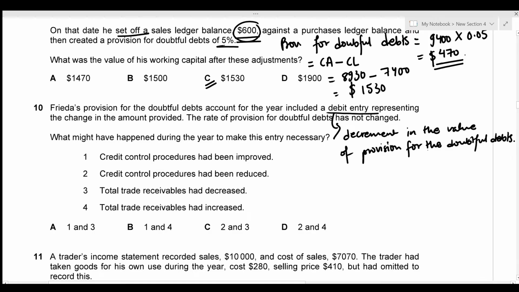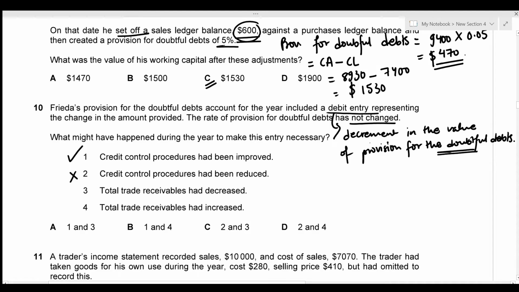Whenever there's a decrement in the value of provision for doubtful debts, it means that there's better credit control. So statement 1 is correct, since it states that the credit control procedures had been improved. The second one is automatically incorrect because it cannot be improved and reduced at the same time. The third one is that the total trade receivables had decreased. What we're given is that the rate of provision for doubtful debts has not changed.